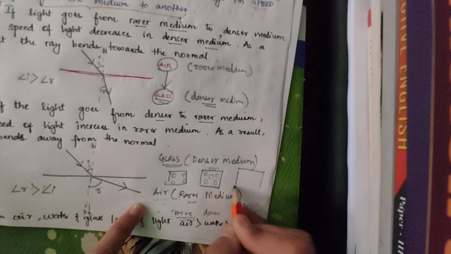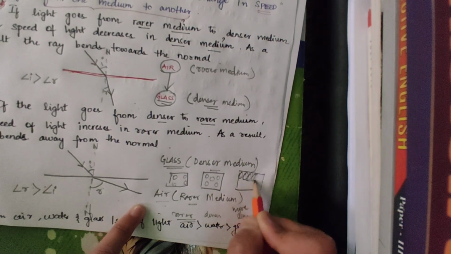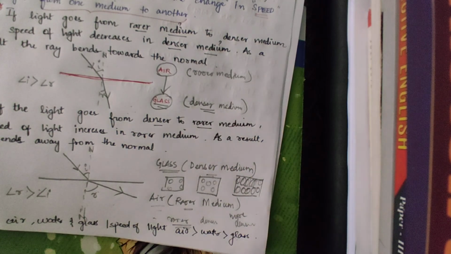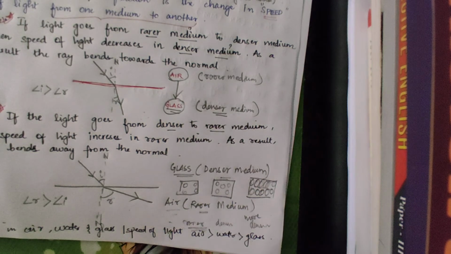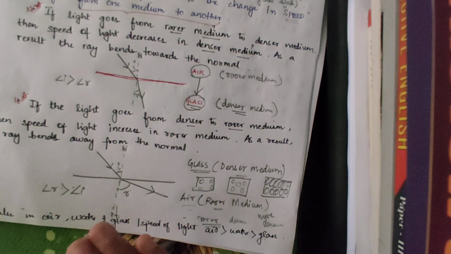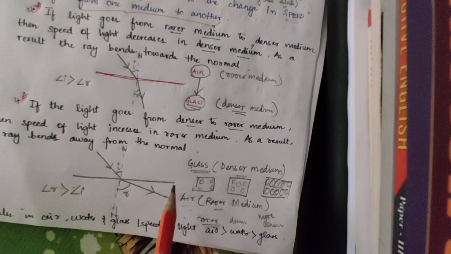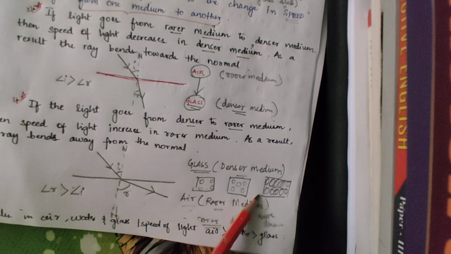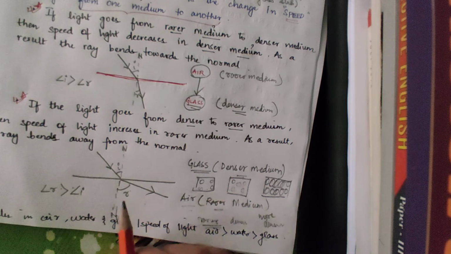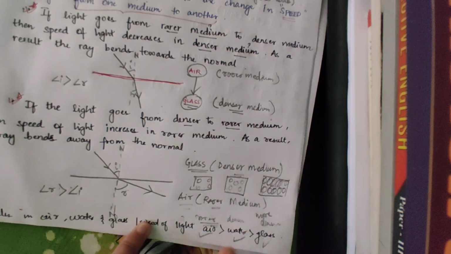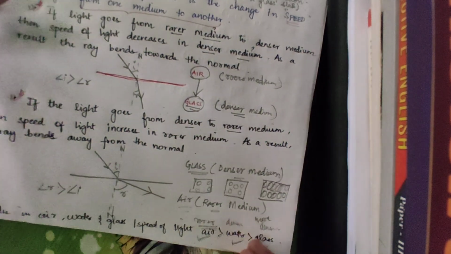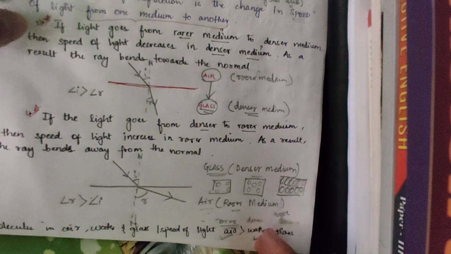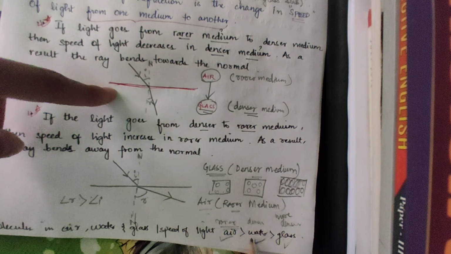However, in glass, what happened? The molecules are very tightly packed. So that is why the ray of light bends. That is why they are considered a rarer, less rarer, and more denser medium. We'll discuss air, water, and glass only in this chapter. I hope you understood the molecule distribution in air, water, and glass.